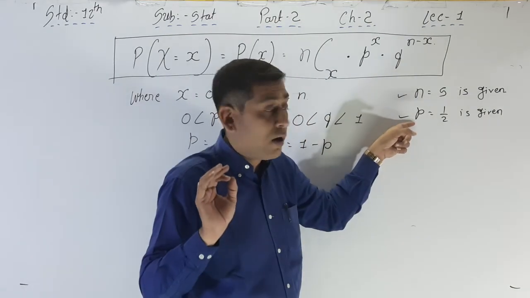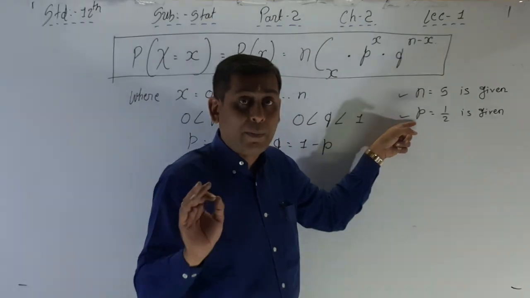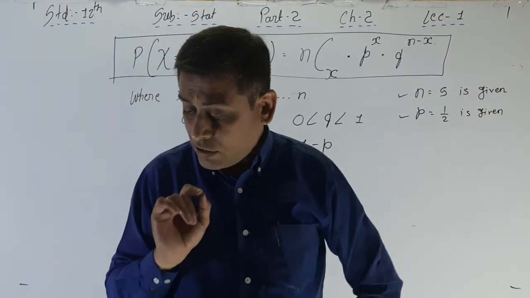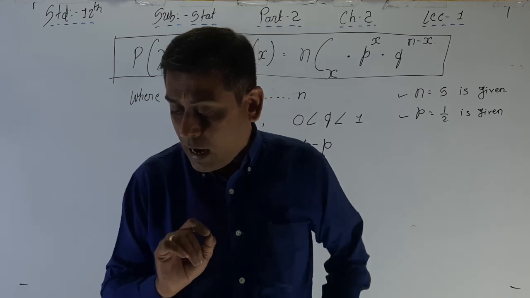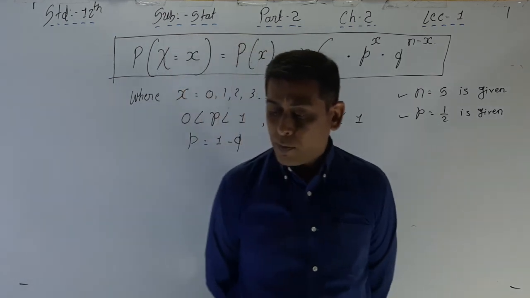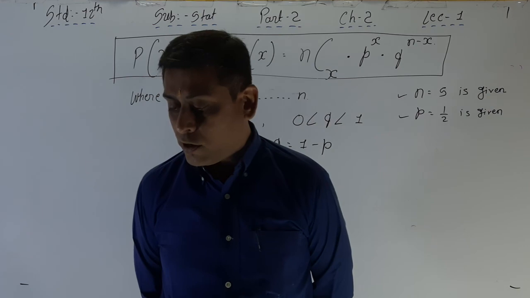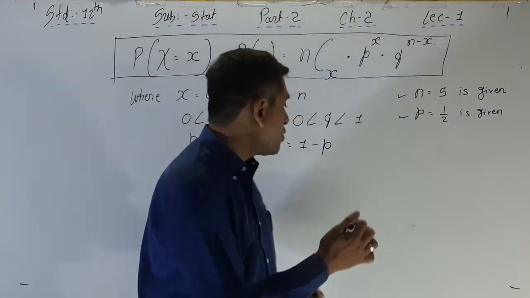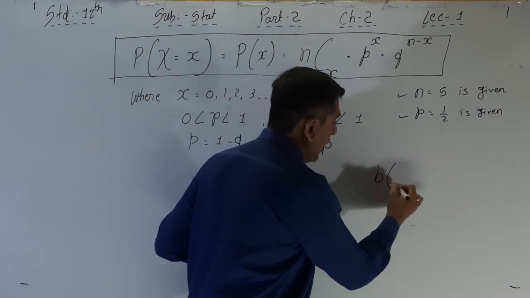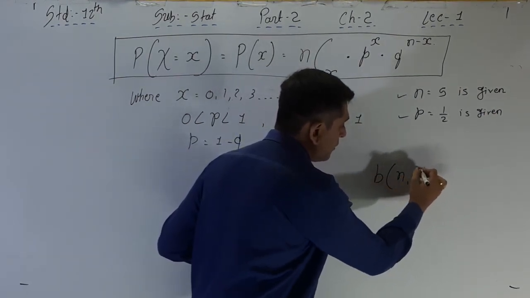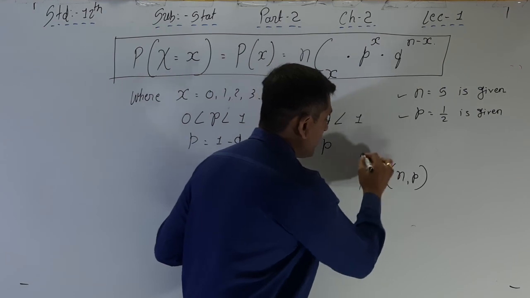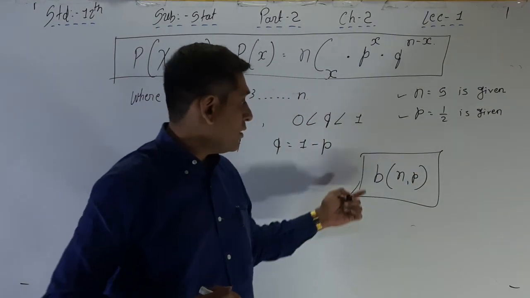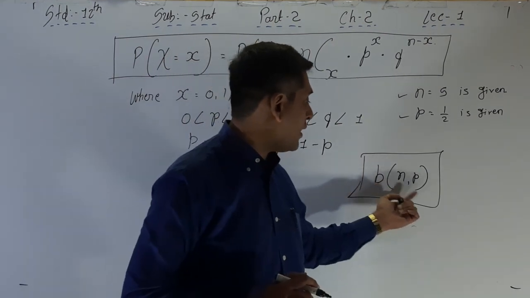Write down and underline: hence n and p are called parameters of the binomial distribution. We denote a binomial distribution having parameters n, p as B, and in brackets n, p.